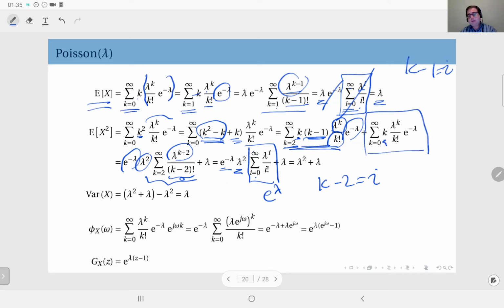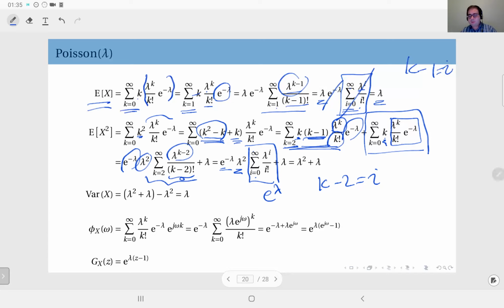At this point, this should be recognizable to you as the expected value of the Poisson distribution, because this is the PMF and I have a k here. It may not be obvious at first, but after some time these things should come to you.